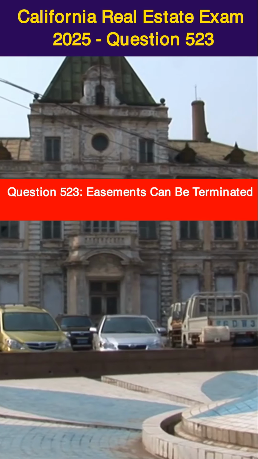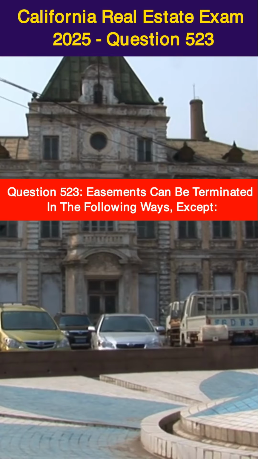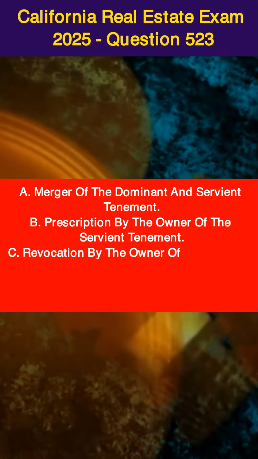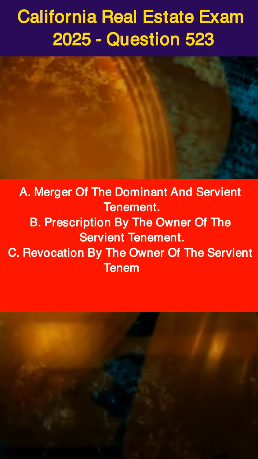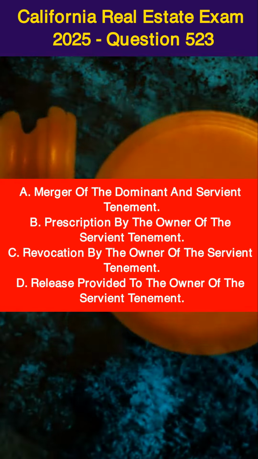Question 523. Easements can be terminated in the following ways, except: A. Merger of the dominant and servient tenement, B. Prescription by the owner of the servient tenement, C. Revocation by the owner of the servient tenement, D. Release provided to the owner of the servient tenement.